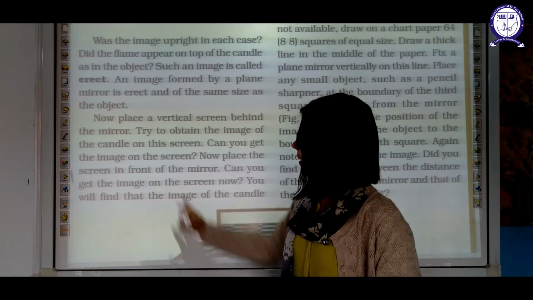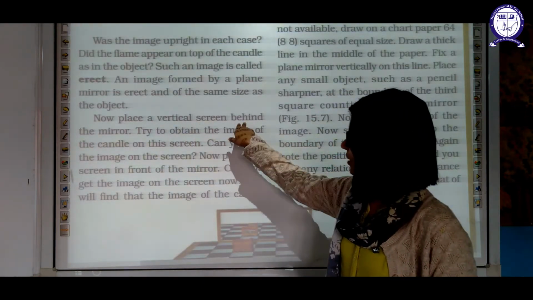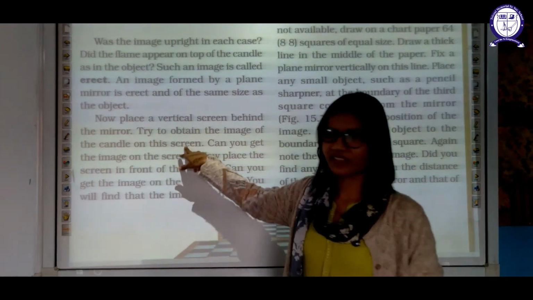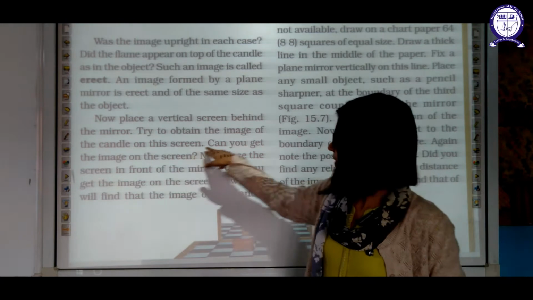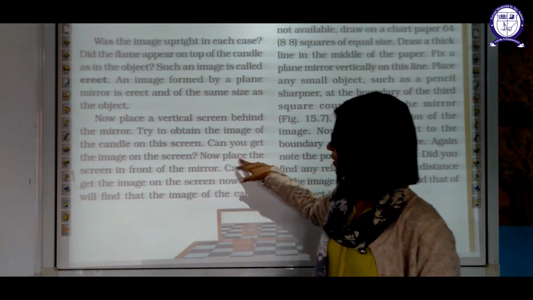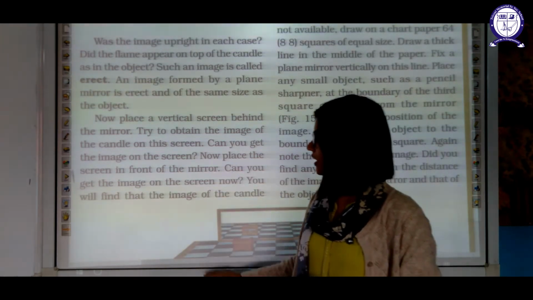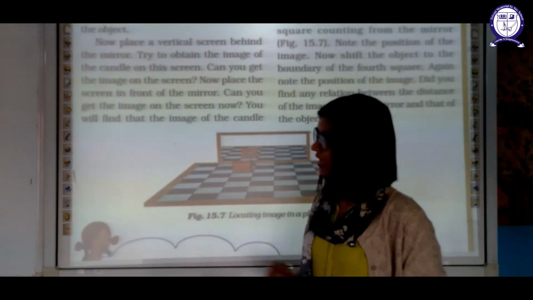Now place a vertical screen behind the mirror. Try to obtain the image of the candle on that screen. Can you do that? No, it's not possible. Can you get the image on the screen? No. Now place the screen in front of the mirror. Can you get the image on the screen now? No.